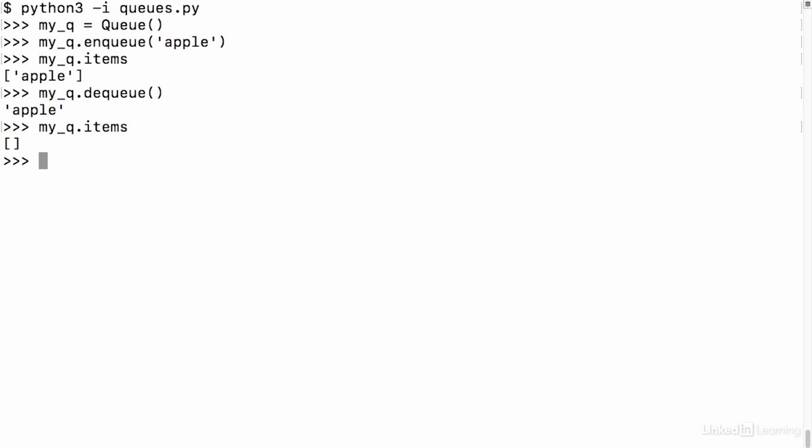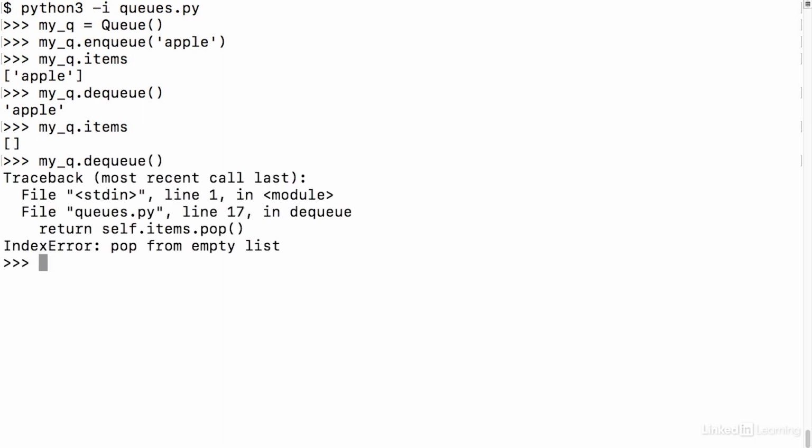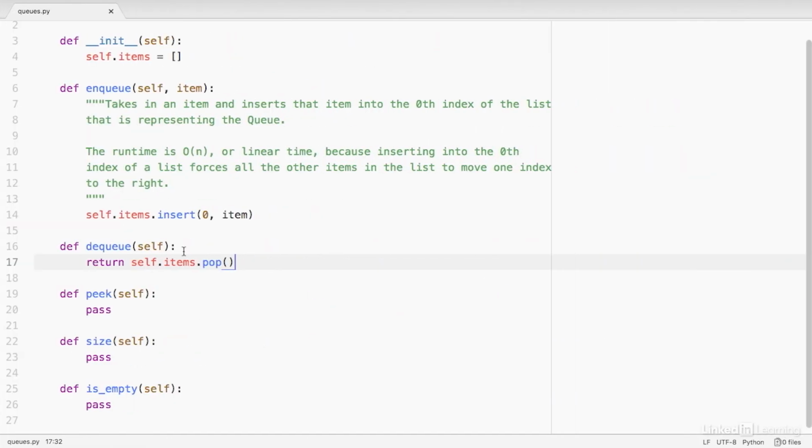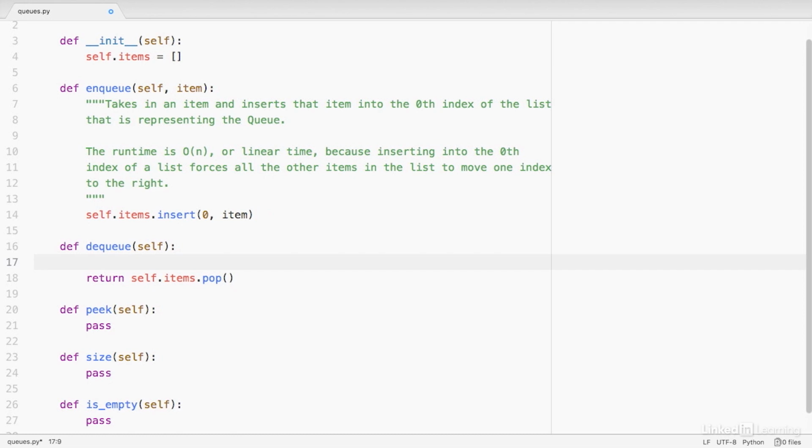Let's test the case where we try to dequeue from an empty list. So if I do myqueue.dequeue, I'm probably going to get an error. Yep, I get an index error. And it's saying basically that I can't pop an item from a list that has no items. So we can go back to our code and add a little conditional statement to handle that.